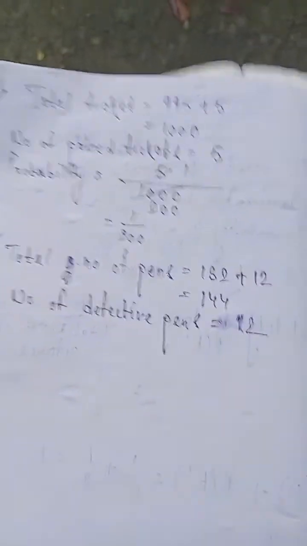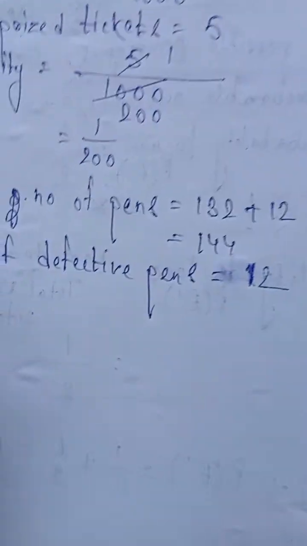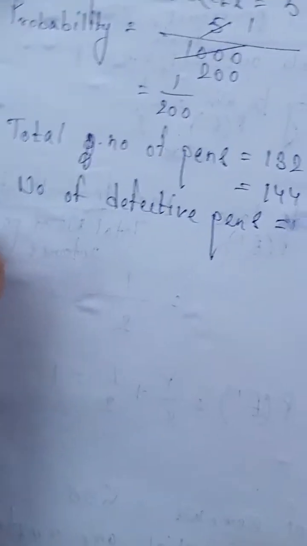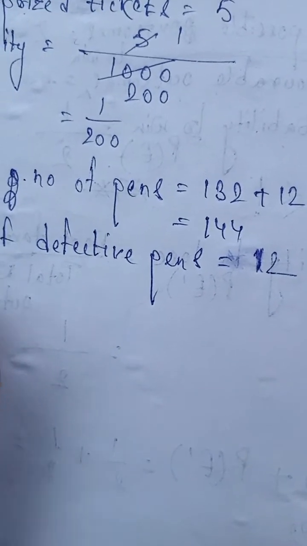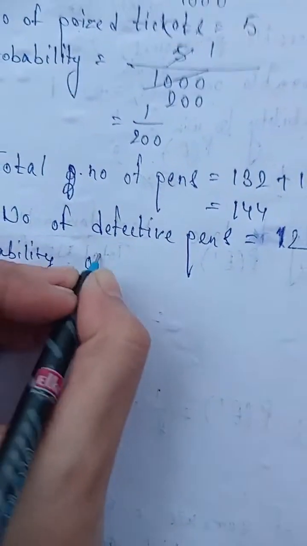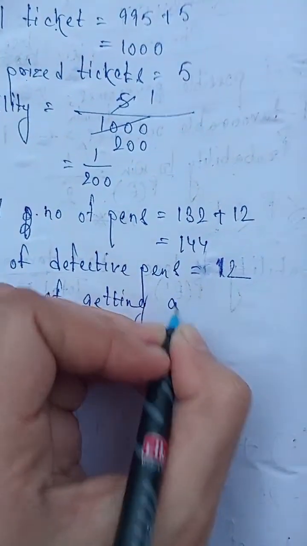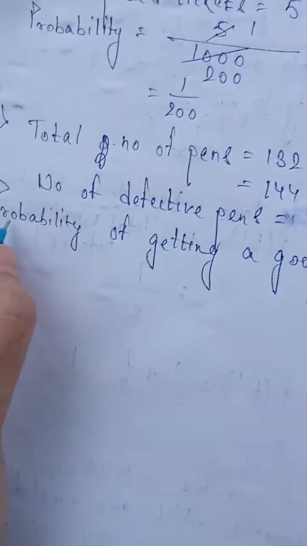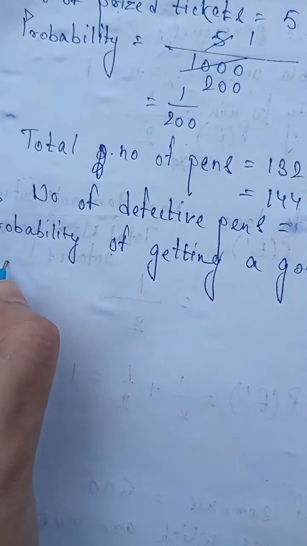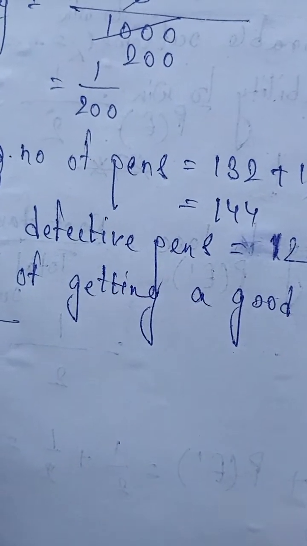Okay, so the number of defective pens is 12. Now the probability of getting a good pen. So the probability of getting a good pen is equal to what? It will be the number of favorable outcomes. Okay, number of favorable outcomes to what?